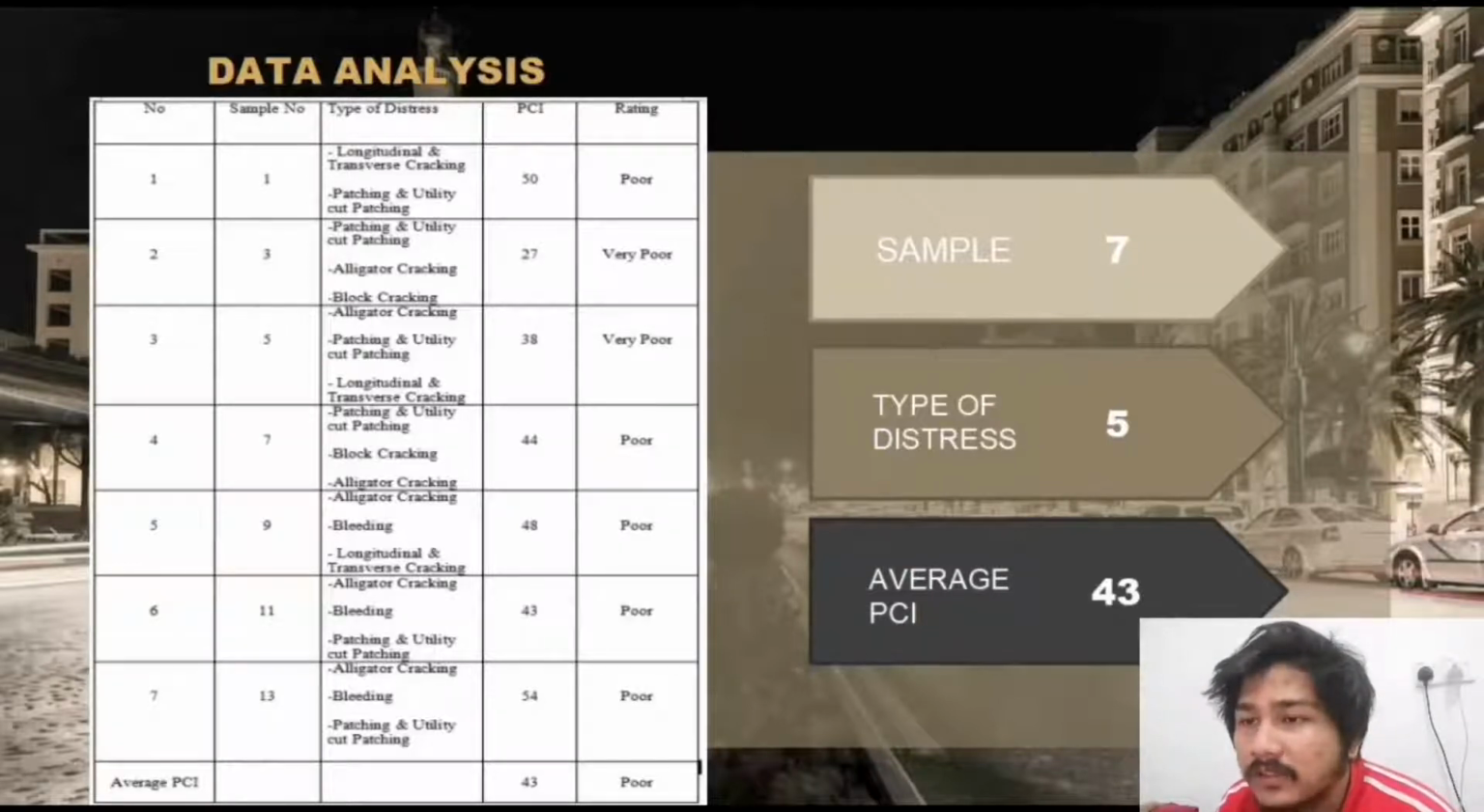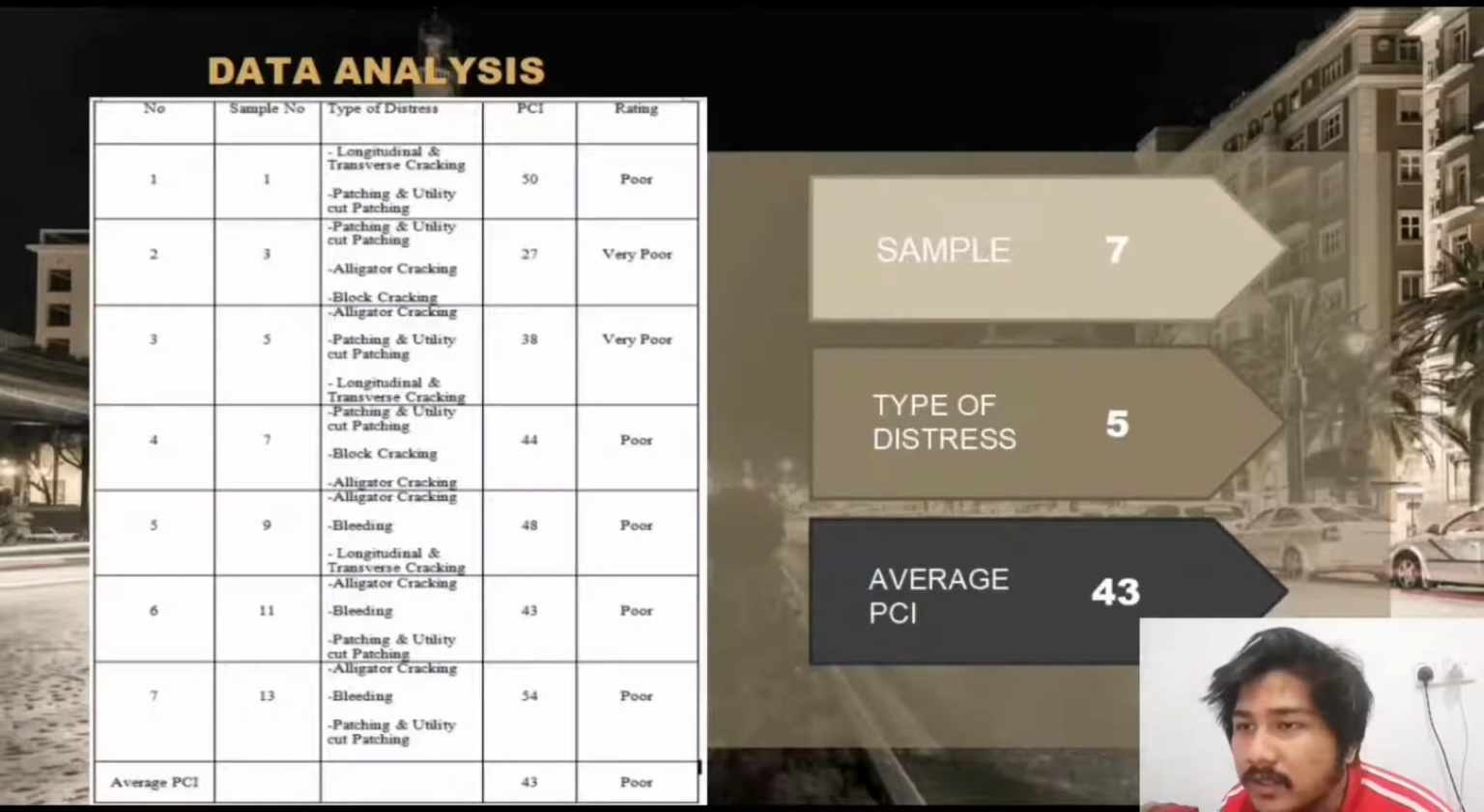Here we can see the table for our group. This is a summarized one from our calculation for each part. The first column is the number of samples, for each of the samples that we chose. We got 7 samples. Column number 2 is the number of the part that we chose from our road. We divided the 1 km road by 2 into section 1 and section 2, and this is the part that we take from section 2.